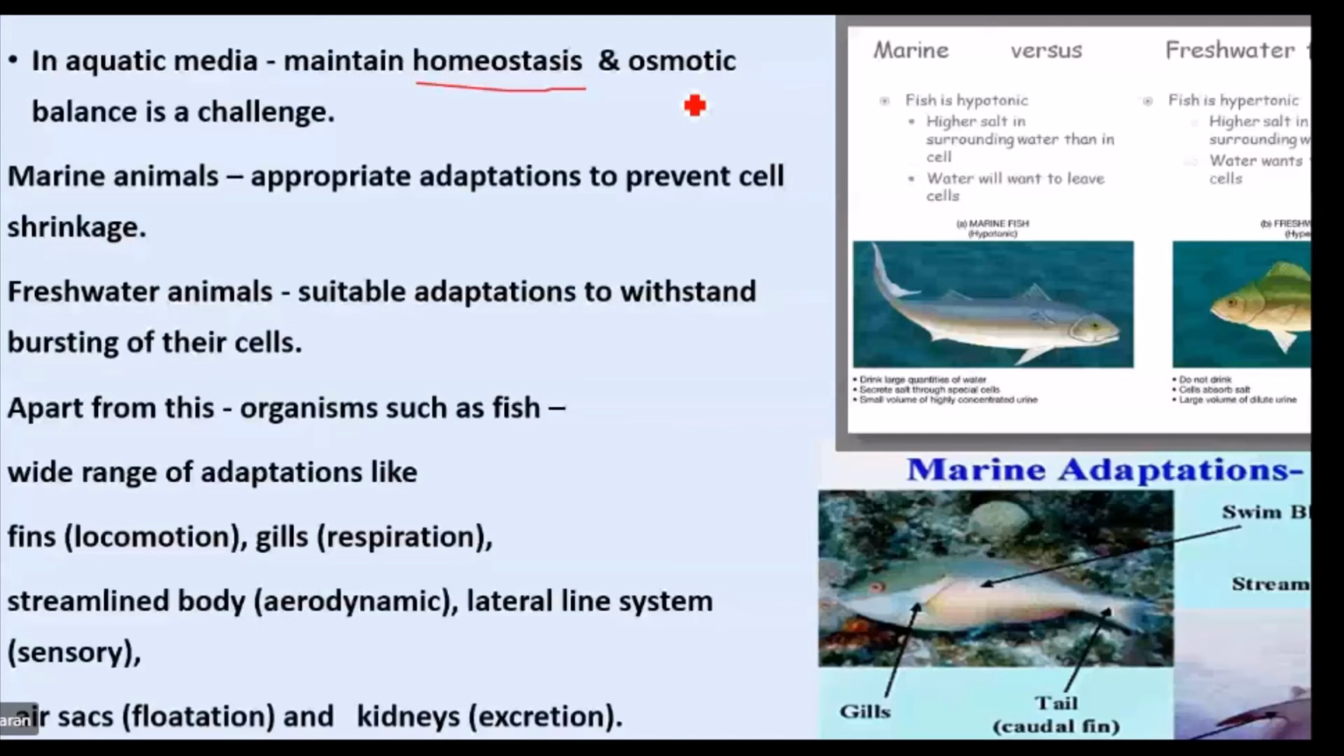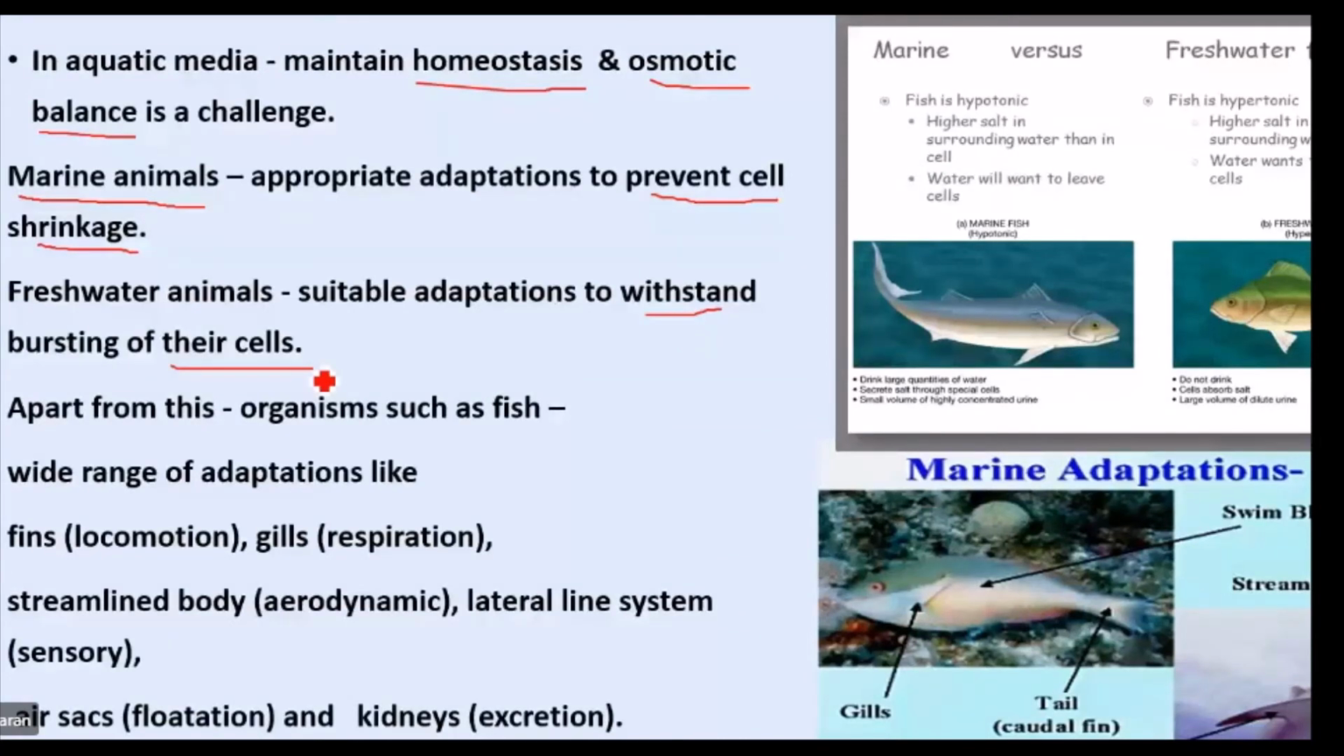You see, in the case of marine animals, they have some suitable adaptation to prevent cell shrinkage. And freshwater animals also have some suitable adaptation to withstand the bursting of their cells. To prevent the bursting of their cells, they have some adaptation.